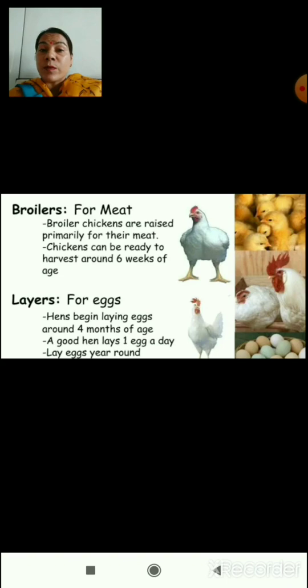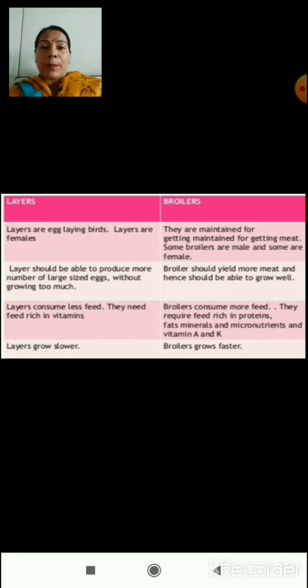In layers, which are generally used for their eggs, hens begin laying eggs around 4 months of age, and a good hen lays 1 egg per day, and it lays eggs year round. So there is no certain time period in which the hen is going to lay eggs. Here in this slide you can see some basic differences between layers and broilers.